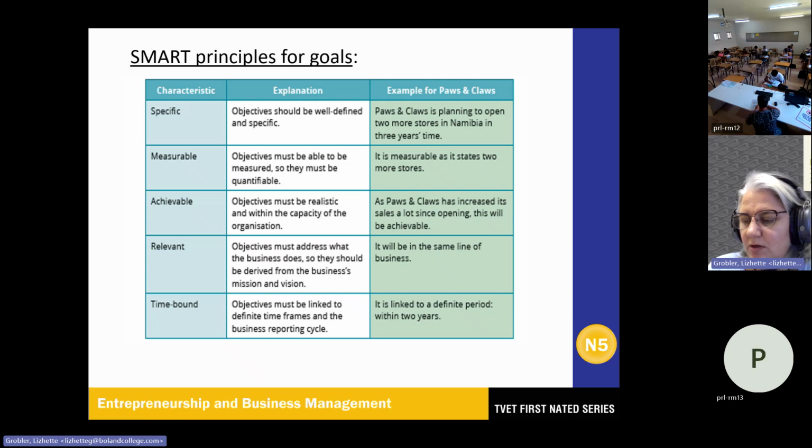And then break your long-term objectives into short-term or more achievable goals. Monitor the progress. That is why you need a time frame, because every time you achieve a short-term goal, that is then part of evaluation or monitoring. Be flexible.